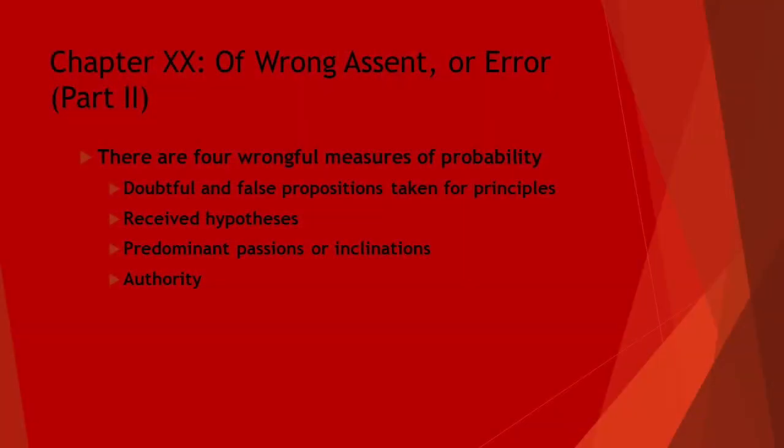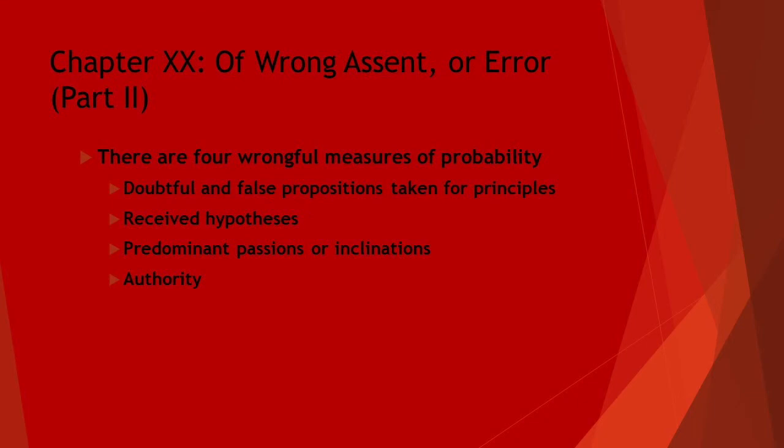Wrongful measures of probability include doubtful and false propositions taken for principles, when opinions are taken as fact despite disproof. The second one is received hypothesis, when one's understanding, out of the need to become an epistemic authority, is placed in a mold and regurgitated out for the masses, based on a lesser degree of the first. The third one is predominant passions or inclinations, when evading through arguing that true propositions have a latent fallacy of words, or that true propositions cannot argue fully against contrary arguments of the true propositions.